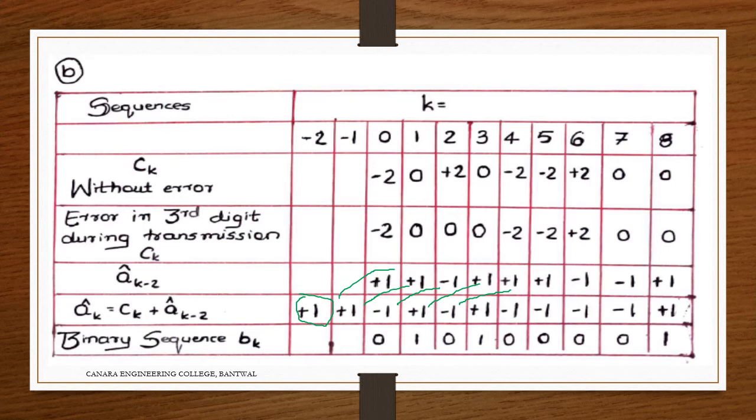This is one error that we have to correct here. It is minus 1, so minus 3 here. Then minus 2, plus 1, minus 3. Here it should be shifted here.